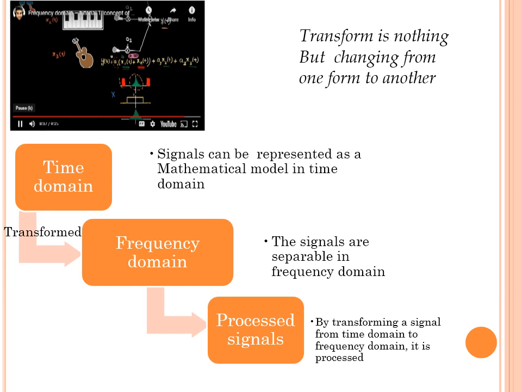Signals can be represented as a mathematical model in time domain, which in turn is transformed into frequency domain. As the signals are separable in frequency domain, using transformation we can eradicate the unwanted noise and process the signal. Thus, transformation plays a vital role in our day-to-day life.